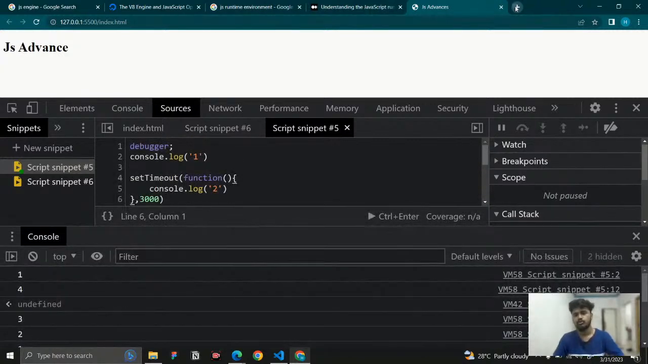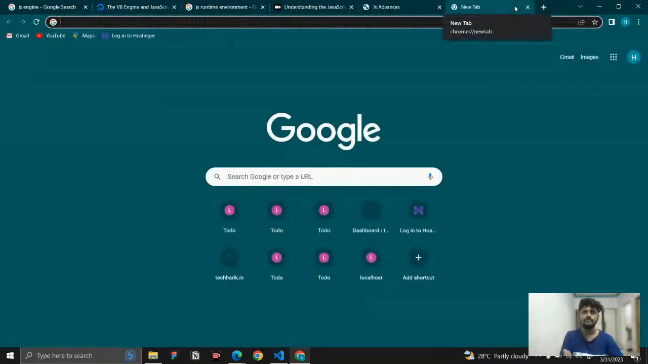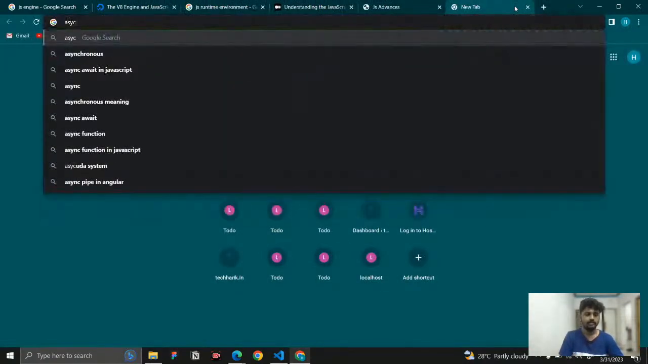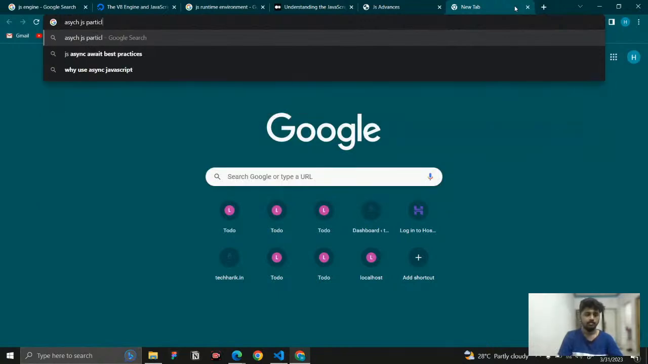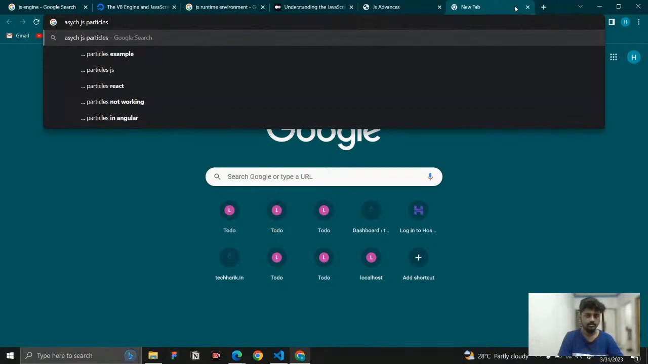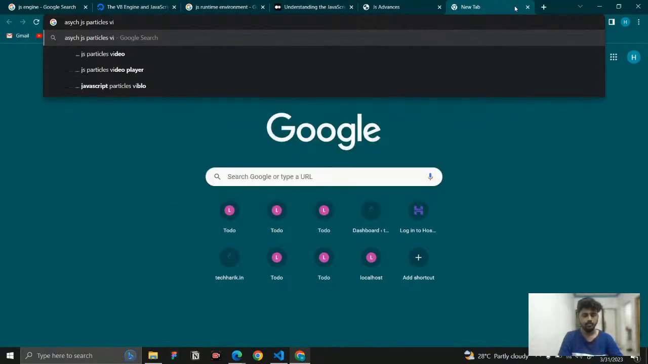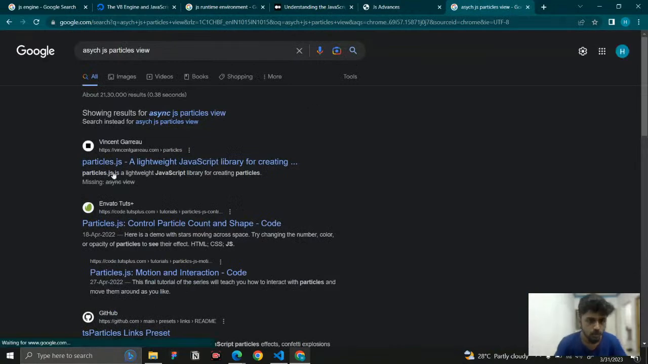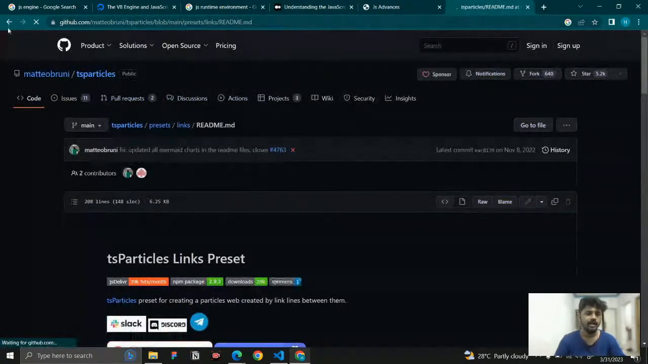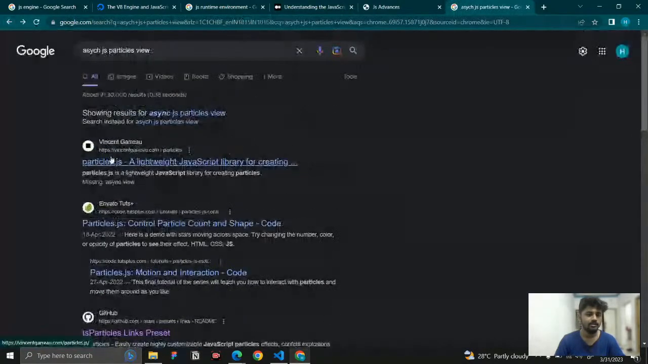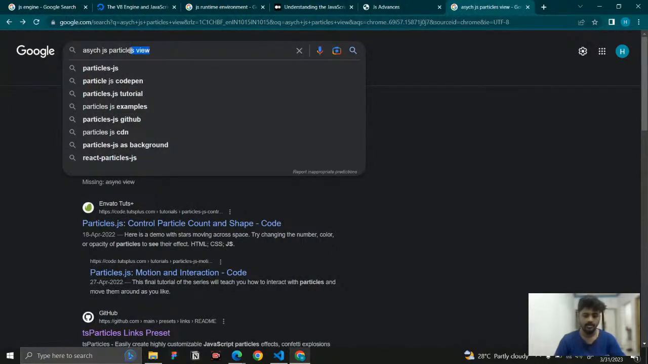So maybe let me show you. I forgot about a website, that is the async JS practical view. So there is a website, let me check this website. On that website we can see how it works, practically. Not particle, practical.